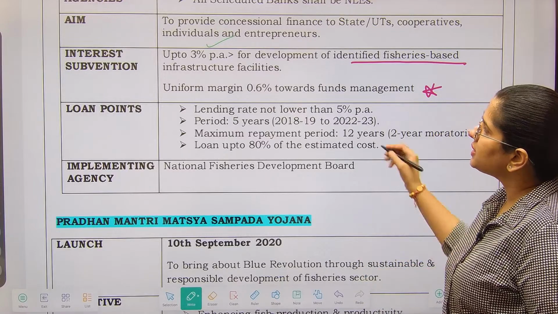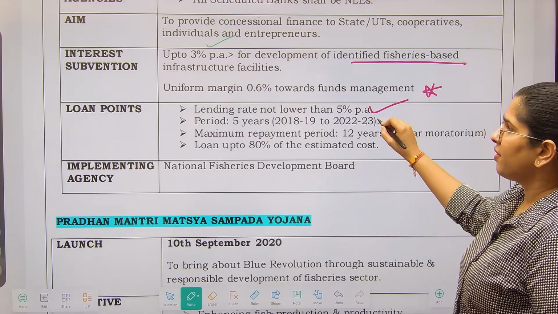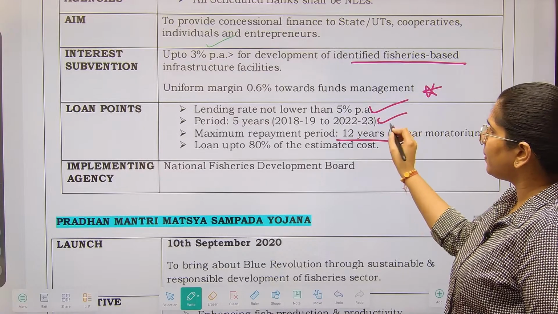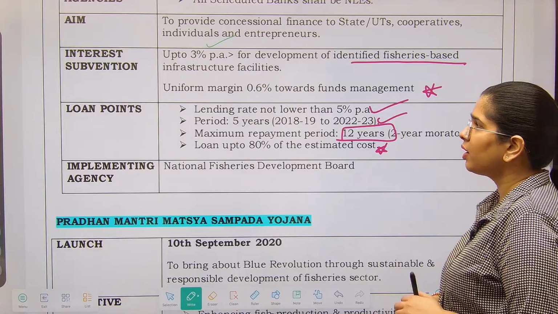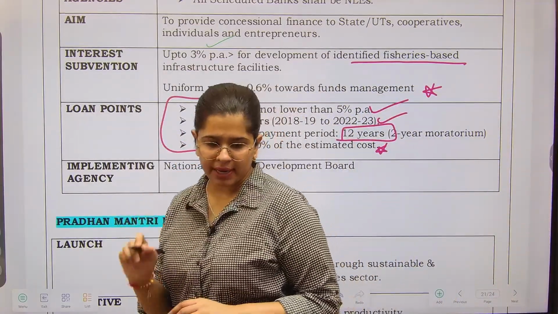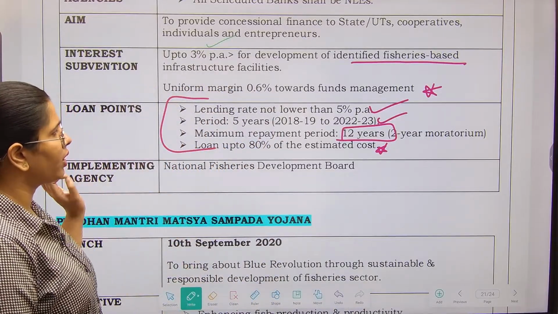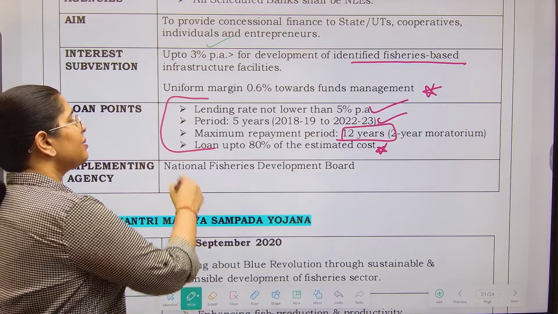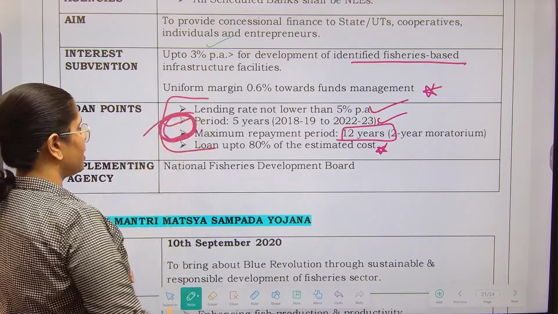Now the loan points, its lending rate should not be lower than 5% per annum. Moratorium period 2 years, maximum repayment period 12 years, and loan up to 80% of the estimated cost. Not very important, but yes, can be provided. So that is why a one time reading is what is necessary. Maximum repayment period as well as the moratorium period, these 2 points are the most important.